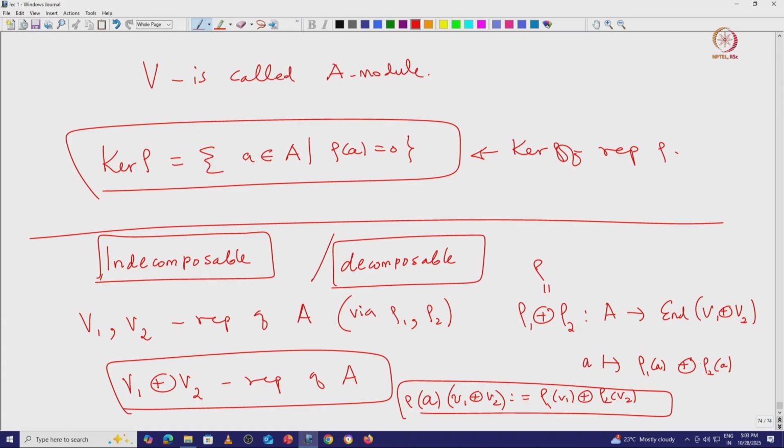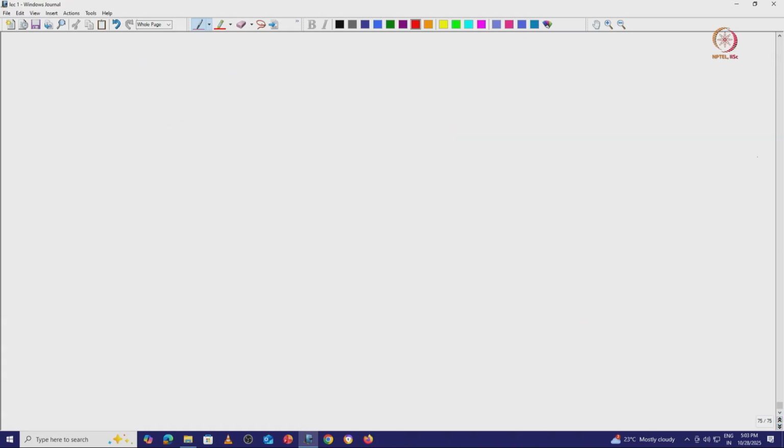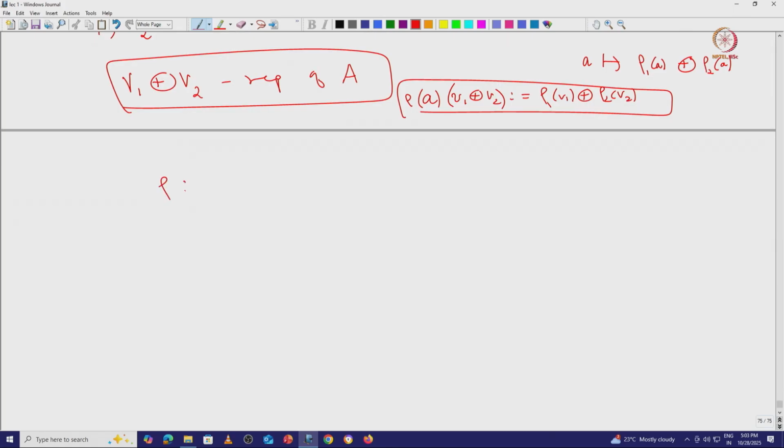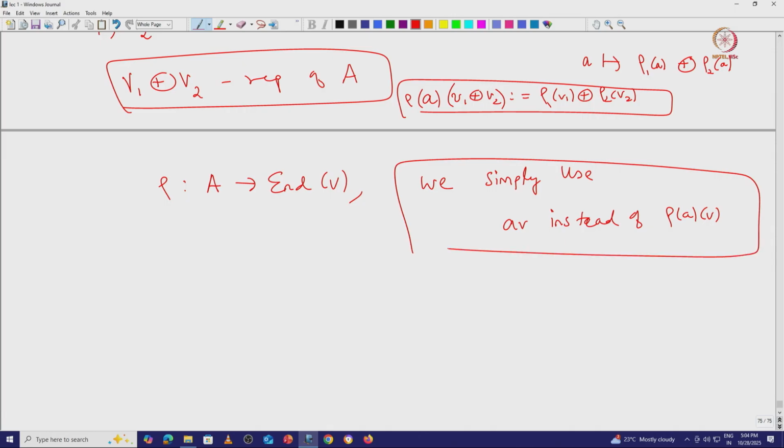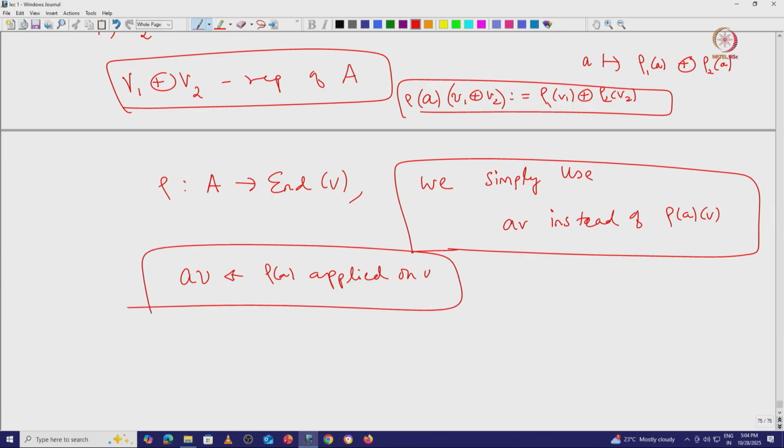We will also simplify some notation. Given a representation rho from A to endomorphism of V, we simply write AV instead of rho A on V. This is somewhat oversimplified notation, but AV means rho A applied on V, the action of rho A on V. We can call it the action of A on V.